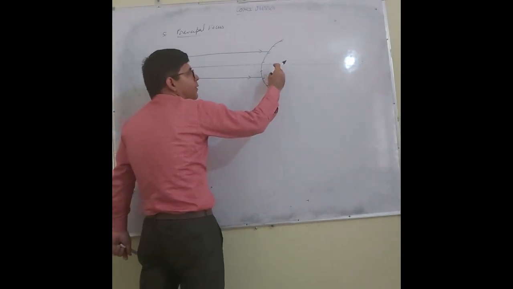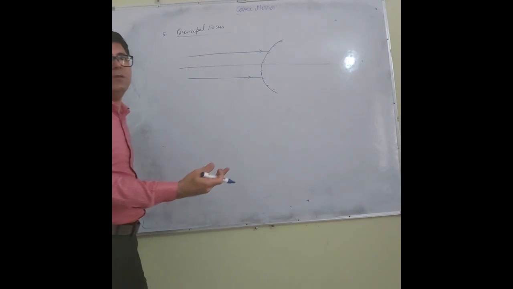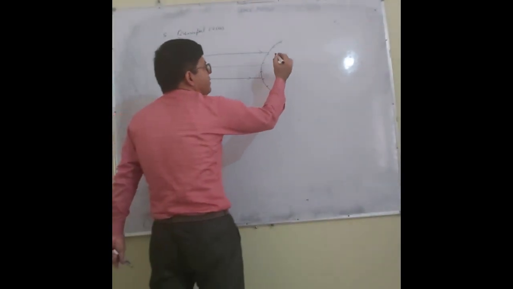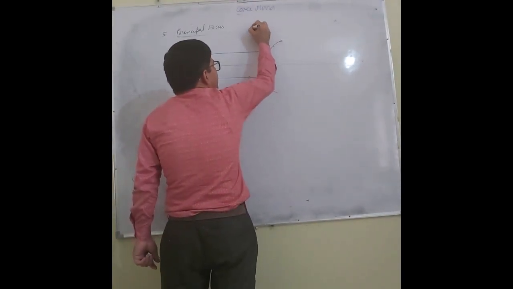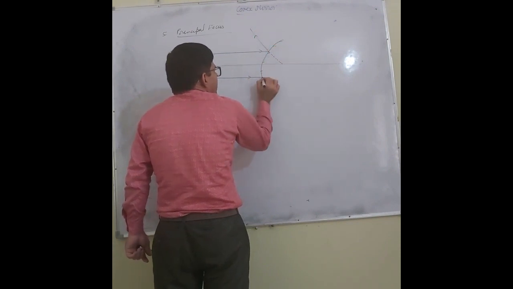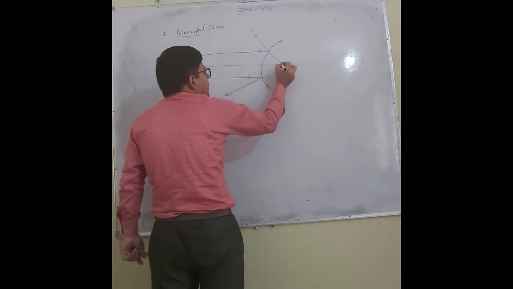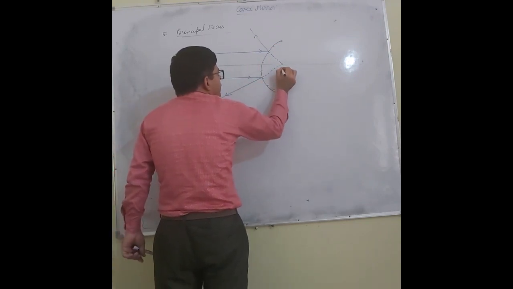These rays cannot cross the mirror. Why? Because the mirror is opaque. Polishing is done here. So what happens? These rays of light get diverged, and when we produce backward, what happens? These rays of light appear to meet at this point. So this point is the principal focus.